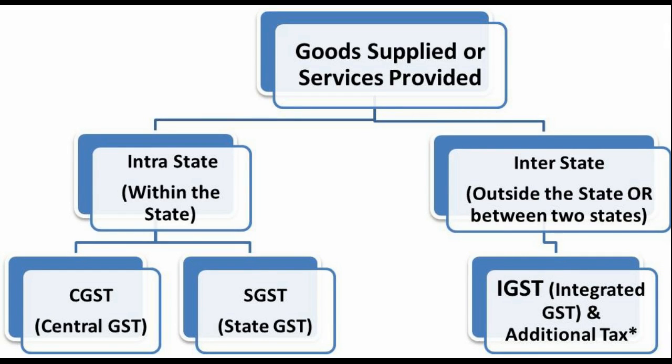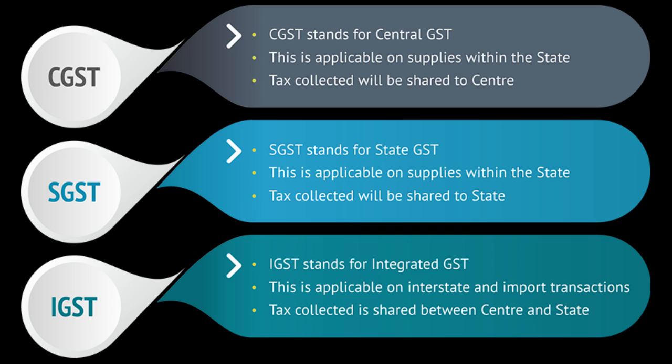GST is the integrated indirect tax which is levied on the supply of goods and services. There will be dual GST with the center and state simultaneously levying it on the common tax base. The CGST and SGST will be charged on intrastate supplies, whereas IGST will be charged on interstate supplies.